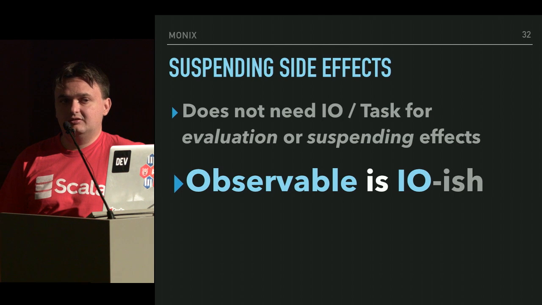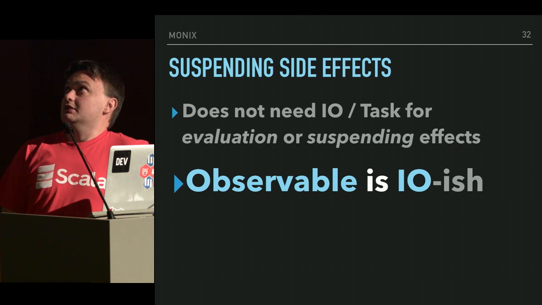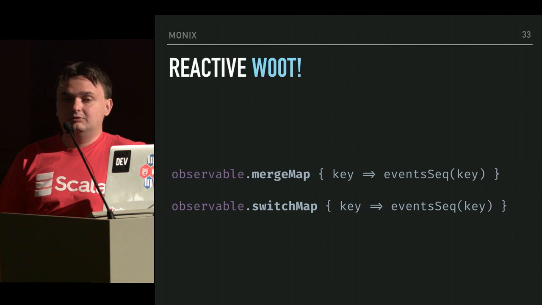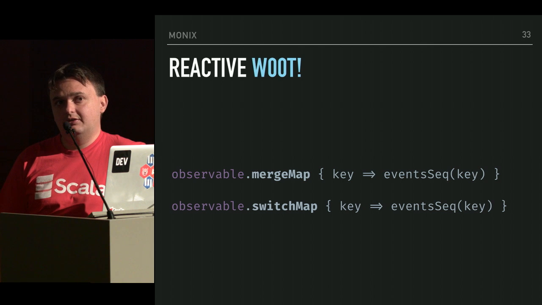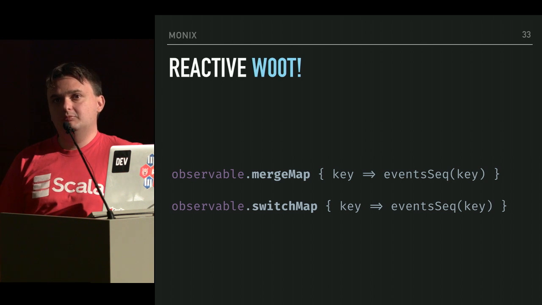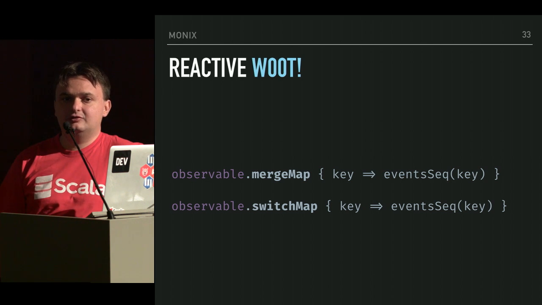So it can suspend side effects all by itself, it implements its own run loop and so on. But it can integrate with those, and the things that observable is really awesome at is doing reactive stuff like merging an unlimited number of observables, or switchMap, which is an operation that cancels the previous child observable when a new element gets emitted.